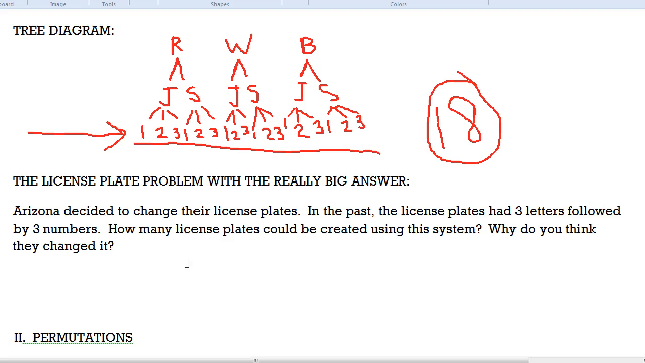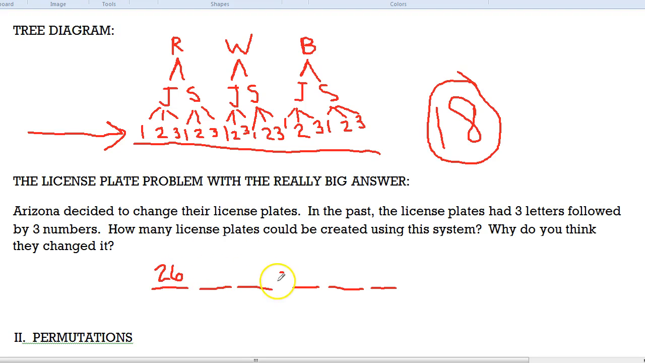Arizona decided to change their license plates. In the past, they had 3 letters followed by 3 numbers. How many license plates could be created using this system, and why do you think they changed it? So, old license plates in Arizona went like this. 1, 2, 3, dash 1, 2, 3. It started with 3 letters. How many different letters could you put? Well, last I checked, there are 26 letters in the alphabet.